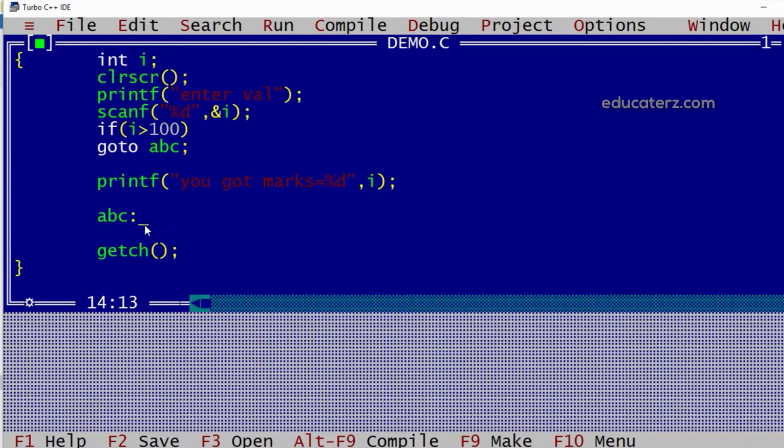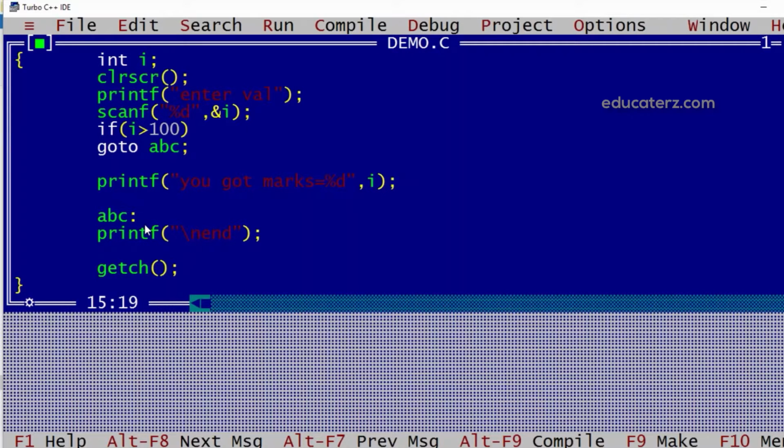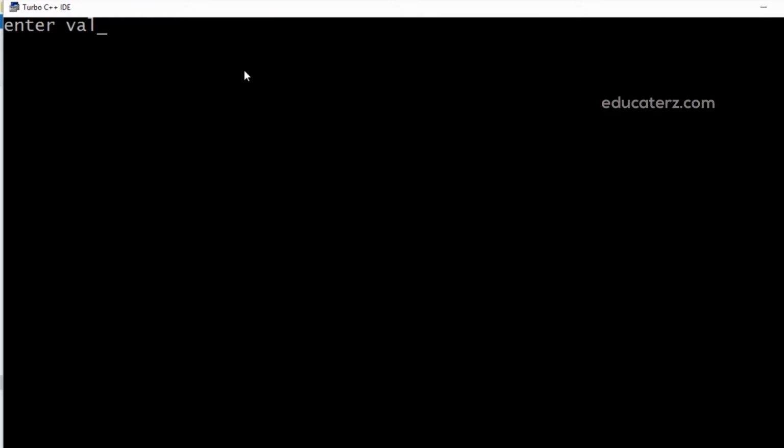I can even just keep getch. To find out that it is at the end, I'll just put one statement as end. Now we'll execute this. If I enter some value which is greater than 100, we directly come to end. But if I enter some value in the range, say 60, then we'll get "you got marks", the value, and then end.